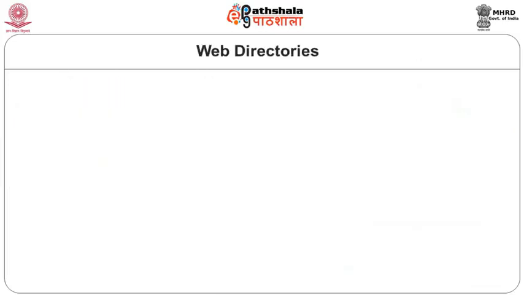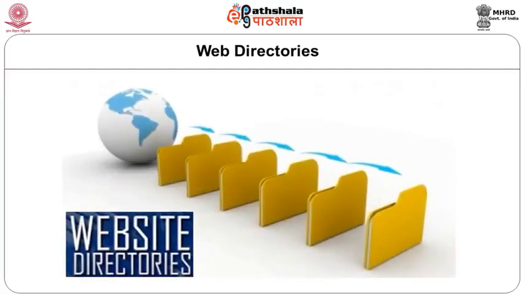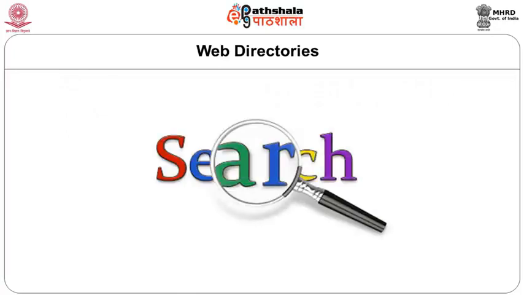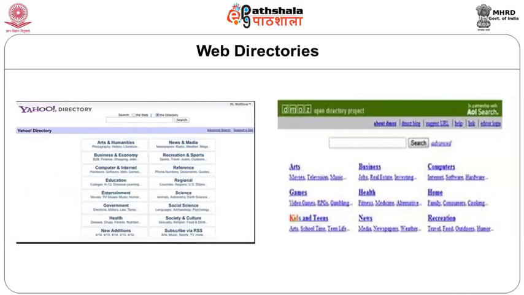Now coming to web directory. A web directory is also known as a link directory, and it's a type of directory available on the web. The basic purpose is to provide links to other websites, and it gives the links in a classified order. In a way, it is not like a search engine, because this displays a list of links according to some classes and subclasses. The popular examples, of course, are Yahoo Directory and DMOZ.